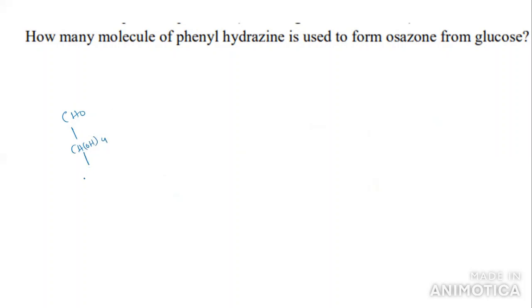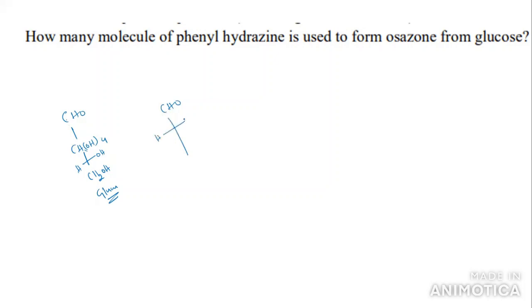And what can you write here? Here we can write CH2OH. So generally this is the formula of glucose. Here 1, 4, and 1 plus 4 is 5, plus 1. We can write one more HOH also. If you want to write the open chain structure, you get CHO here.